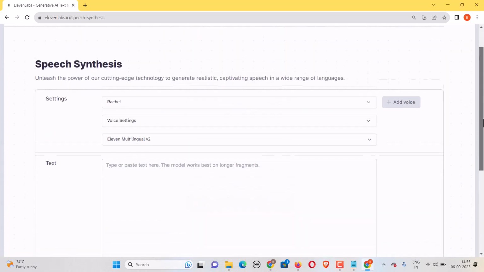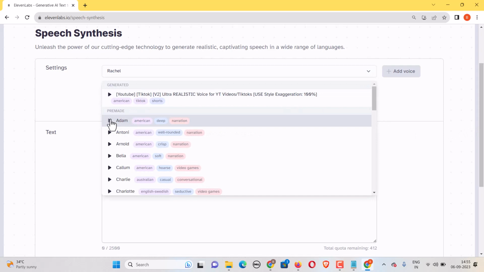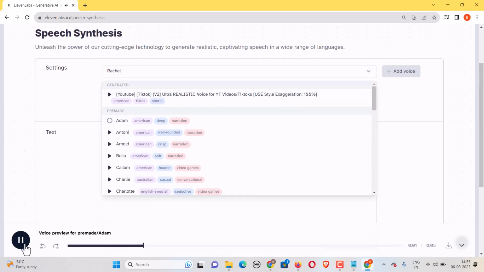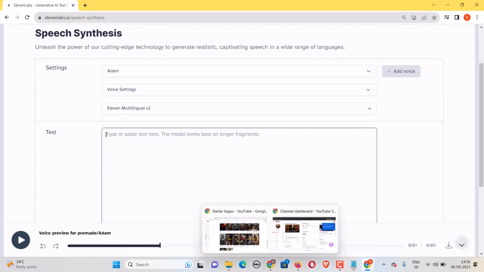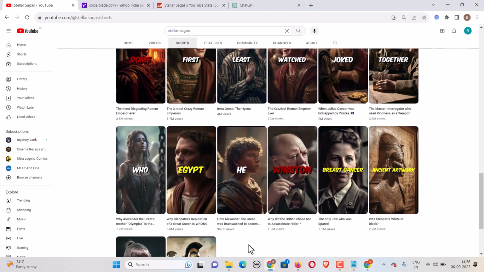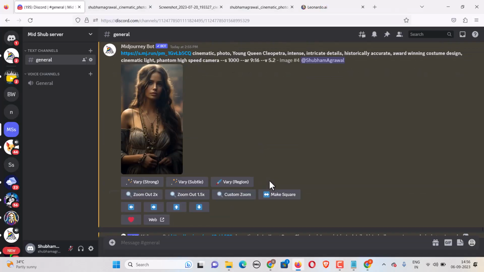It's a very good deal. You can just, and the voice that you need to choose is Adam, pre-made Adam. You can select Adam here. This is the voice that you should choose, Adam, because the voice this channel uses is Adam. Obviously you can choose other voices, but I'm telling you the perfect way to replicate the videos that this guy is using.